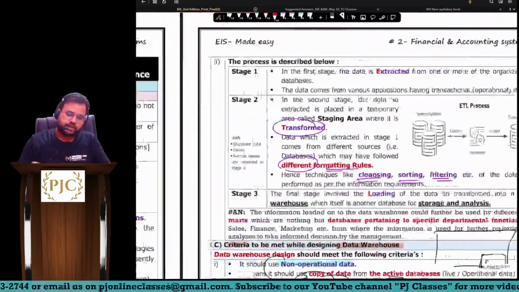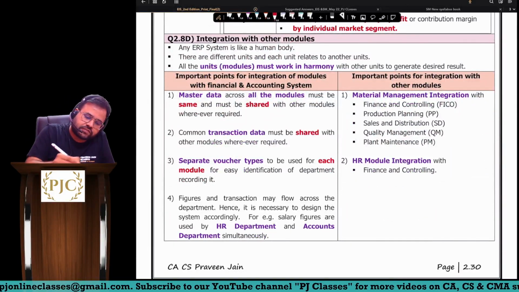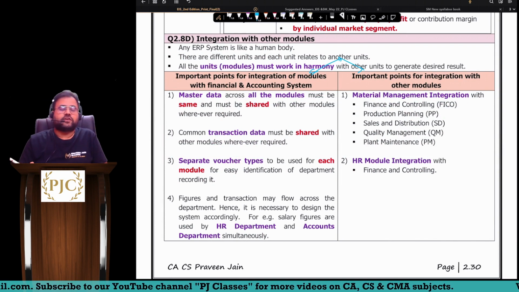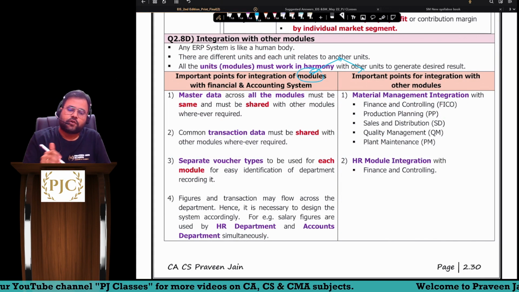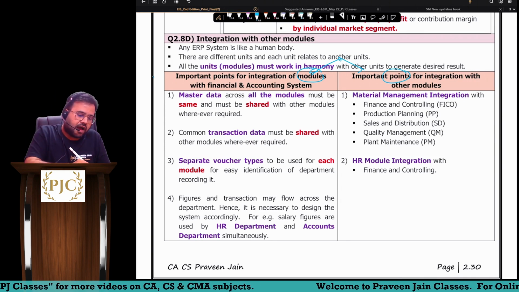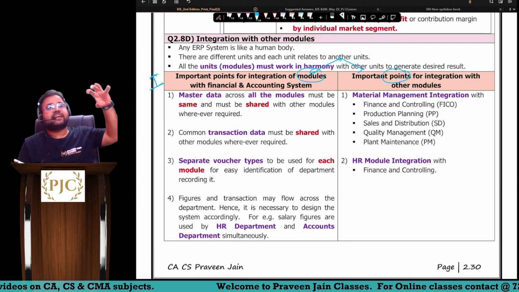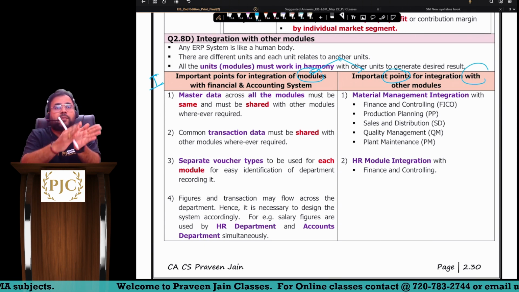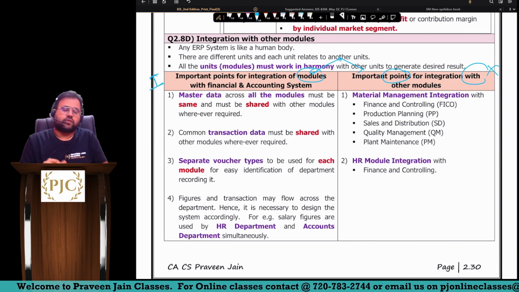So if you see the material, what you will find is that on integration we have two questions. One specific question talks about integration of other modules with the finance and accounting module, and the other about integration of one module with another module, sir. So here, this was the exam question, which was talking about integration of other modules with the finance accounting module. The other one is integration of one module with another module, so that was not the question, so let's not focus on that. Let's focus on this, sir.